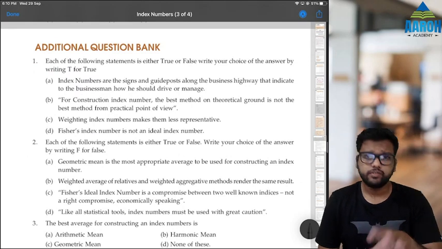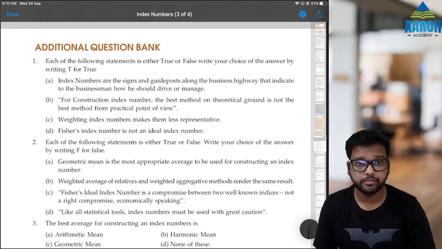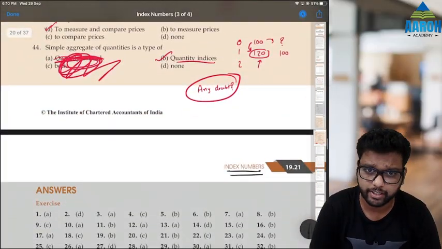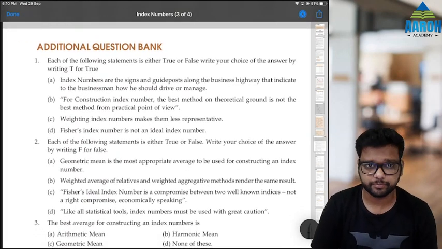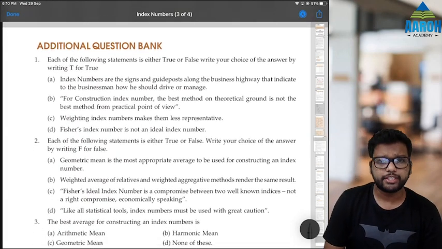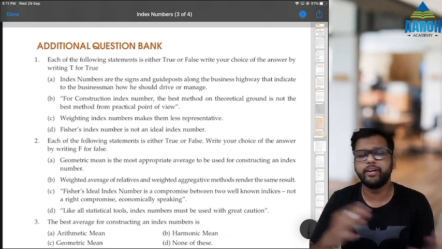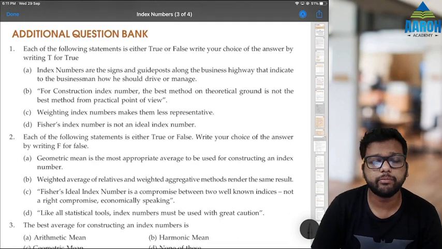And additional question bank of this chapter is a bit confusing because they have given some questions which are not there in the text. They are not there in the chapter, but still they have given it in the additional question bank. They can be solved logically, but they are a bit tricky. So let's try to solve questions 1 to 20 in this one, and then maybe 21 to 40 next video. First two are true false questions, they are not MCQs. Let's see.